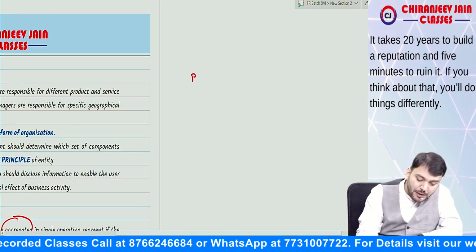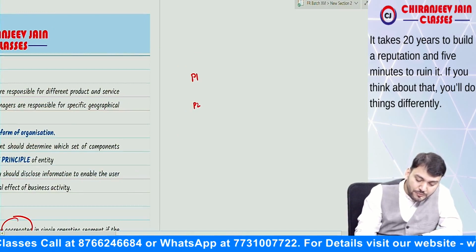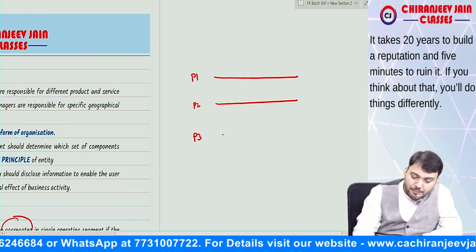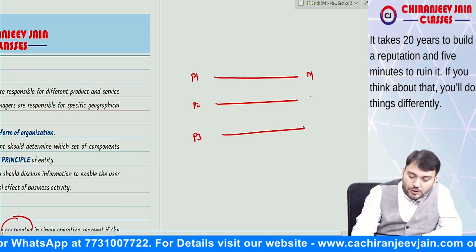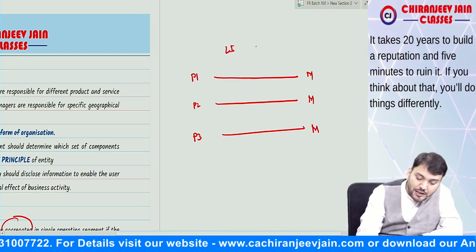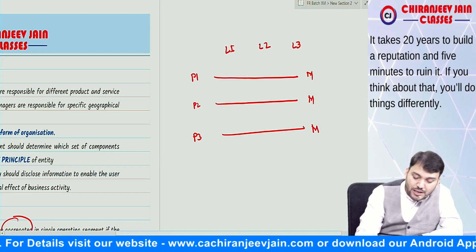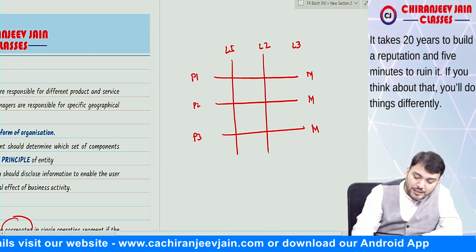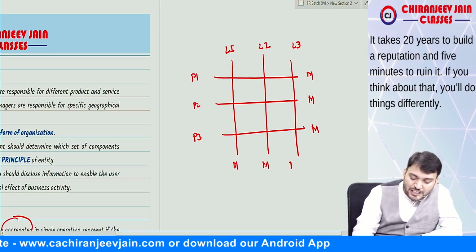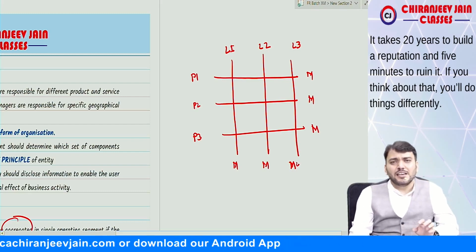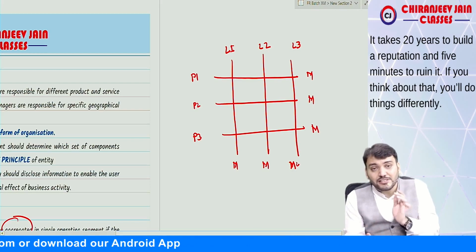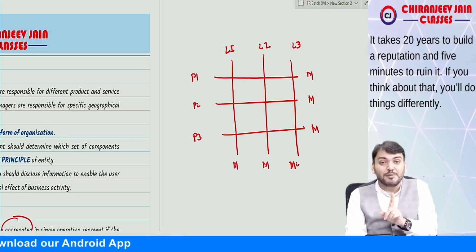For example, we have product 1, product 2 and product 3, and we have appointed a manager who reviews the operating result for these. We have location 1, location 2, location 3, and we have also appointed a manager who reviews the result of each location. Means the operating result of product as well as location is reviewed by management, that is CODM.